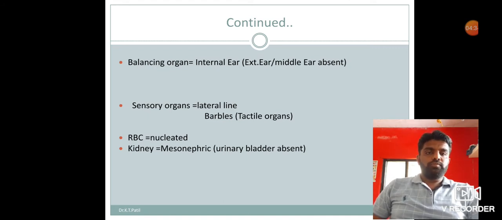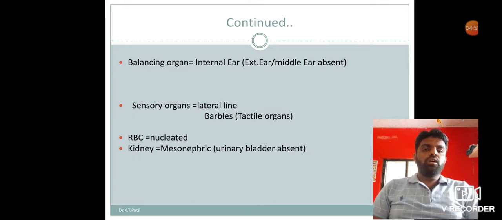In class Pisces, the external ear and middle ear are absent. Then in fishes, the lateral line is present. This lateral line acts as a sense organ. It bears rheoreceptors and detects the vibration of water as well as wave currents.